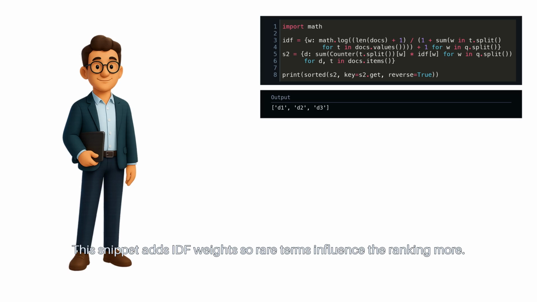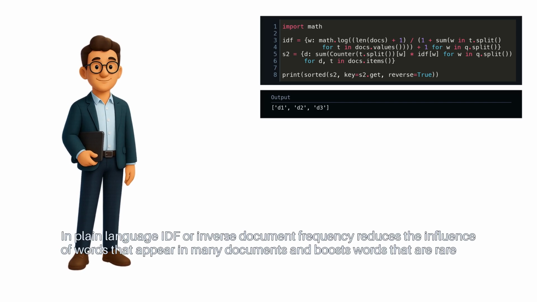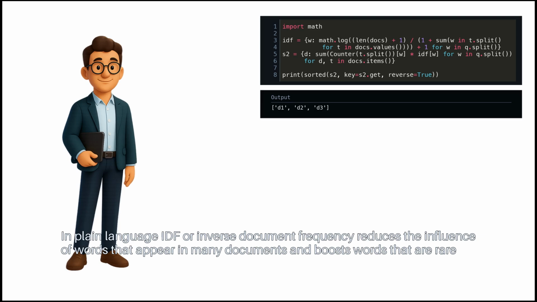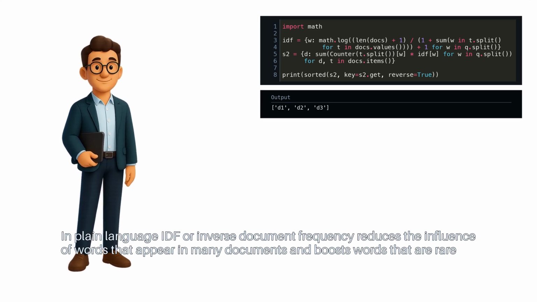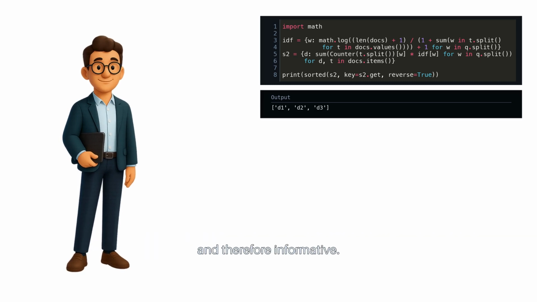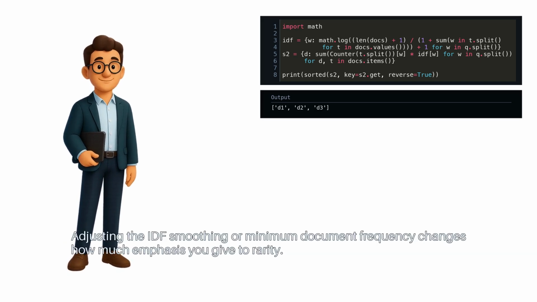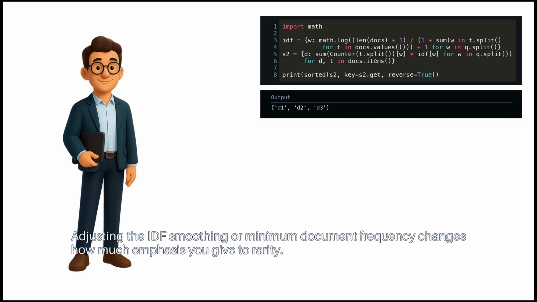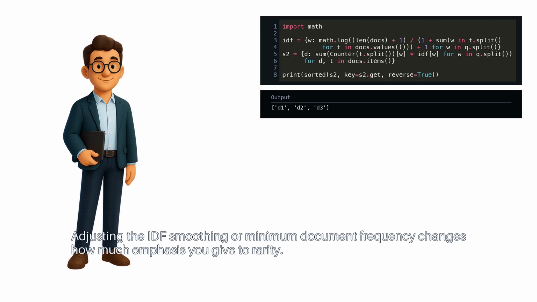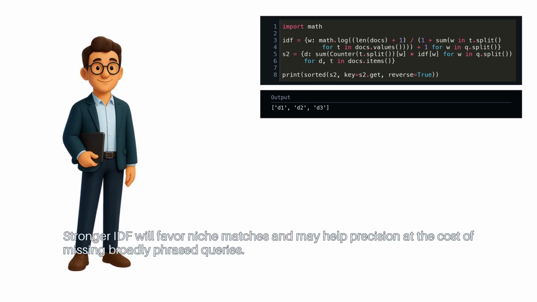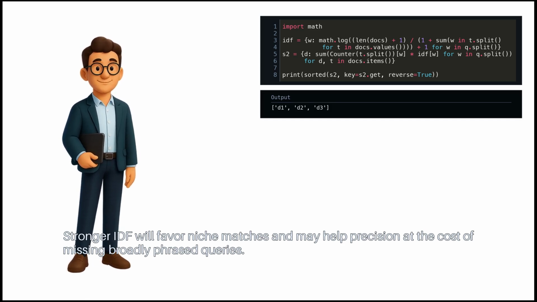This snippet adds IDF weights, so rare terms influence the ranking more. In plain language, IDF, or inverse document frequency, reduces the influence of words that appear in many documents and boosts words that are rare and therefore informative. The snippet multiplies term frequency by IDF to produce TF-IDF scores and ranks by that combined weight. Adjusting the IDF smoothing, or minimum document frequency, changes how much emphasis you give to rarity. Stronger IDF will favor niche matches and may help precision at the cost of missing broadly phrased queries.